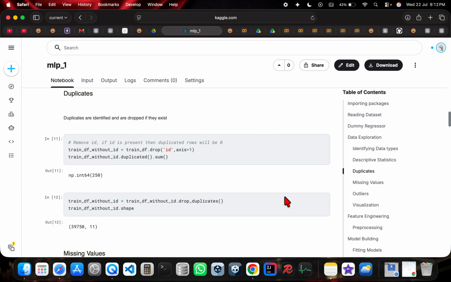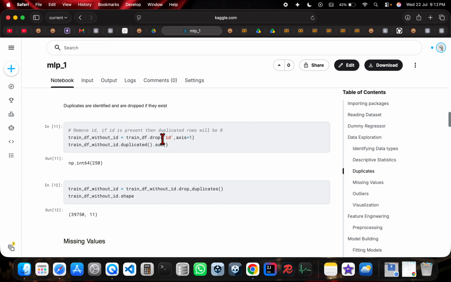So now we are going to deal with duplicates. Before dealing with duplicates, we are supposed to drop the id column, because if we do not, then when we run this line, we'll get that there are no duplicate rows. We'll get 0 instead of 250 over here, because IDs are always unique.